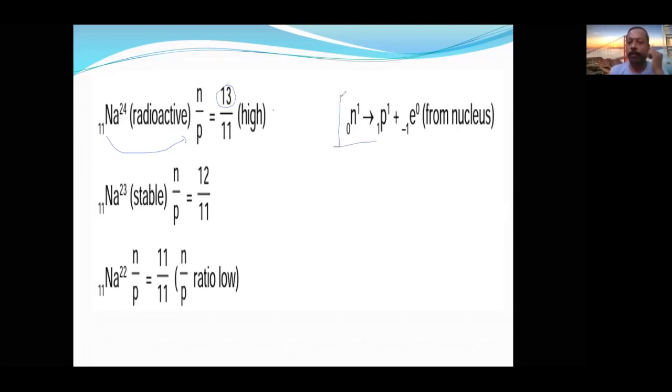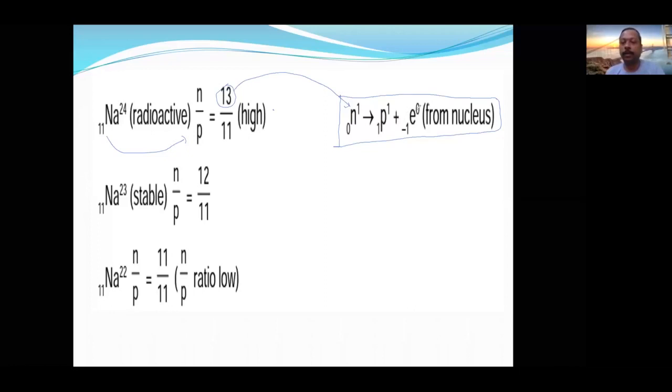Now I told you beta emission will be from the nucleus, but an electron does not exist in the nucleus. How is it possible? This is possible because of this equation. When the N by P ratio is high, the number of neutrons is more, so that extra neutron will convert into a proton and an electron. Electrically neutral, so one positive, one negative.